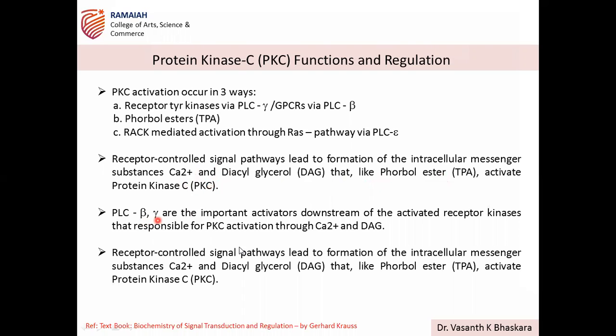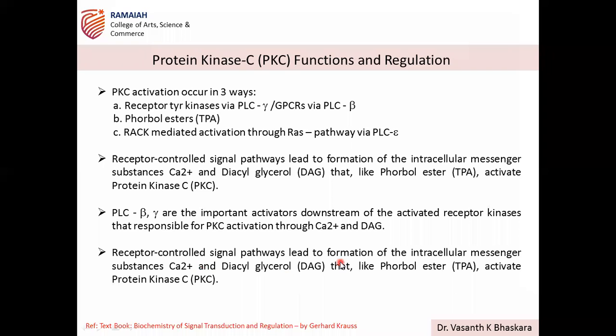Then PLC beta gamma are the important activators downstream of this activated receptor tyrosine kinase, as the depiction we discussed. So gamma is receptor tyrosine kinase and beta is through G protein coupled receptor activated signaling. So this is further responsible for PKC activation through calcium and diacylglycerol.